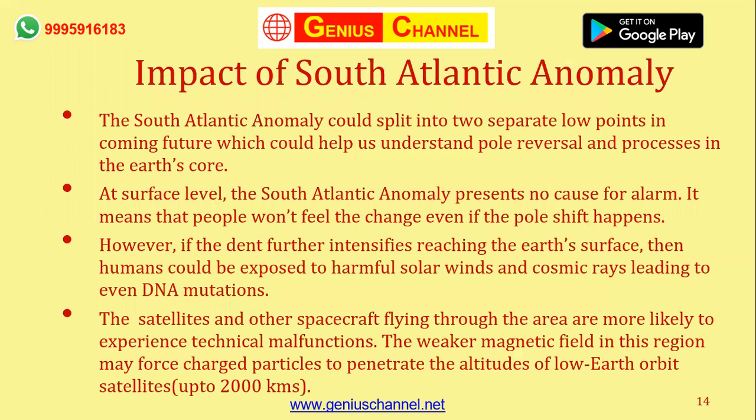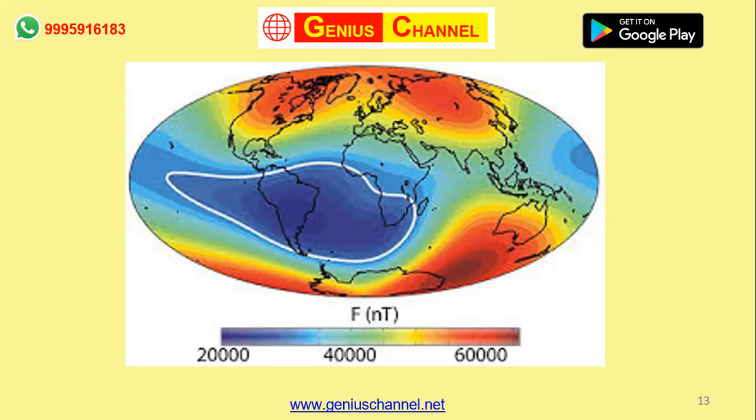And what is the impact of the South Atlantic anomaly? So now you understand that this is an anomaly in the Earth's geomagnetic field. What's the impact of it? First of all, it's being said that in the near future, this entire one belt, or one anomaly region, could be split into two smaller holes or smaller circles.